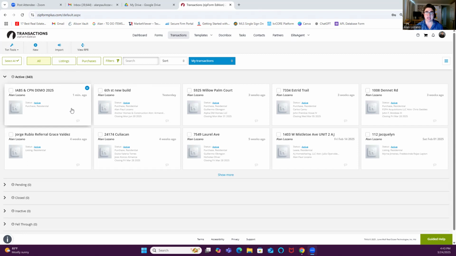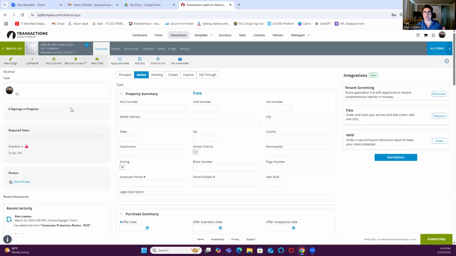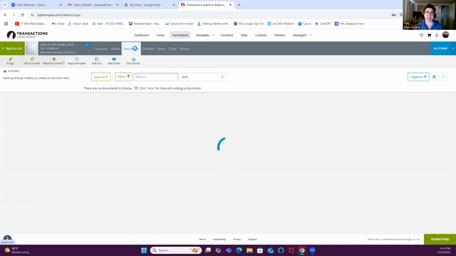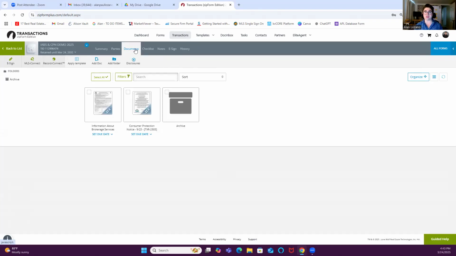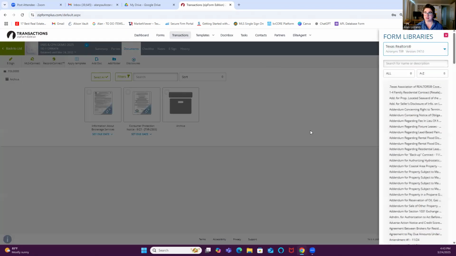I've already started a separate transaction to be able to demonstrate this. But what you're going to do is open up your transaction, and we're actually going to import these documents into the transaction. Now, if you have them somewhere else, you can access them wherever you have them if they're filled out. But just for illustration, I started a new transaction. So let me show you where they are. You're going to go in your transaction, go to Add Doc. Since these are promulgated forms, you're going to go to Add Form.